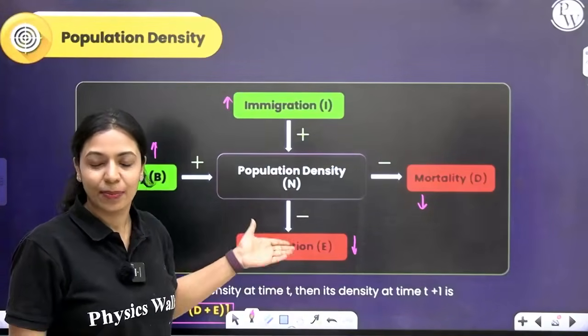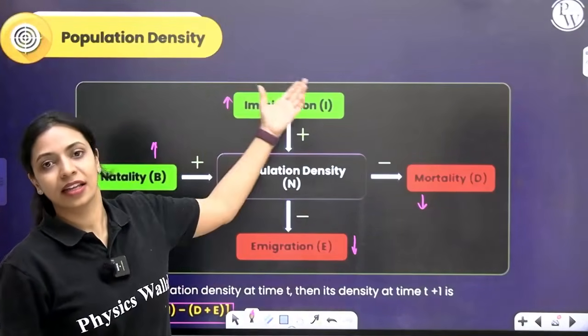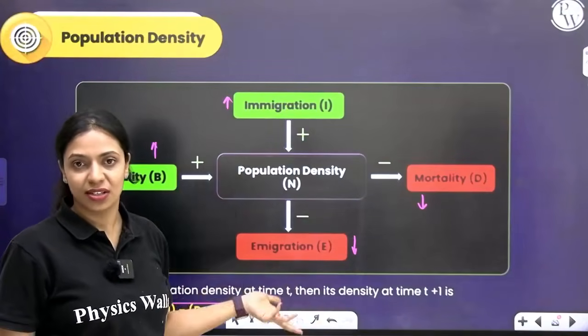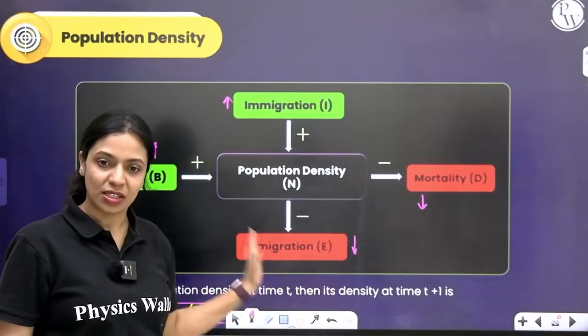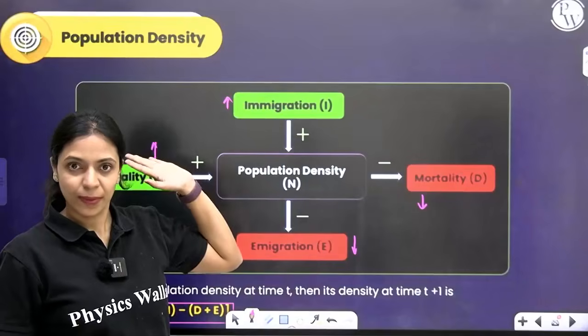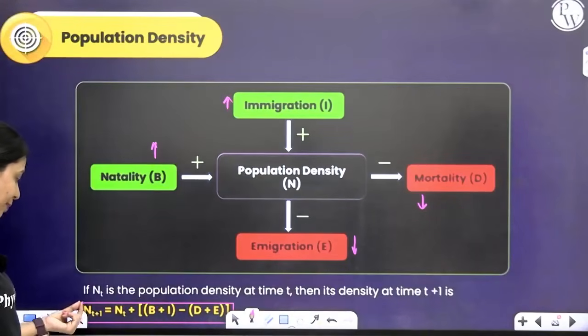If mortality and emigration is greater than natality and immigration, then population density will decrease. It depends on these 4 processes. Okay. So at time t plus 1, if you have to find out, this is the formula that you should use. Very simple math, right?